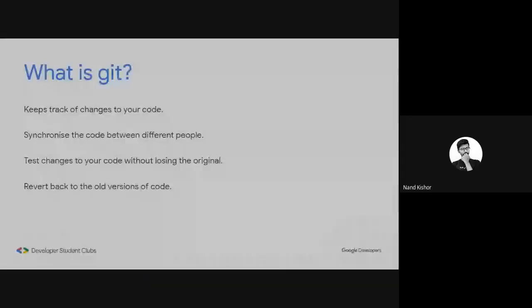So now let's recall what Git is. Git keeps track of the changes to your code. The second one is it synchronizes the code between different people when you are working with a team or you have some collaborators on the same project. The third one is you can test changes on your code without losing the original one. And the fourth one is you can revert back to the old version of your code.